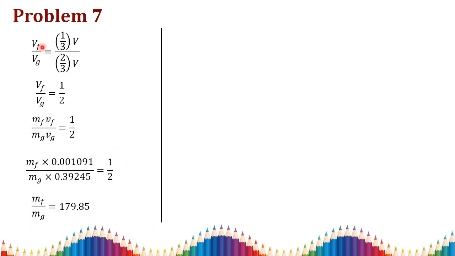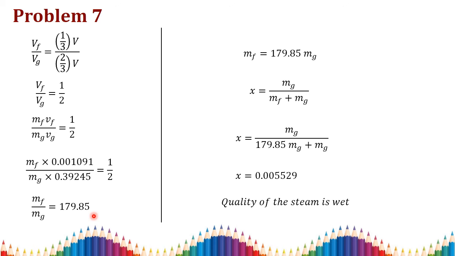We have to take the ratio between the volume of the fluid and the volume of the vapor. The given conditions are 1 by 3 of V and 2 by 3 of V, where V is the total volume. The total volume can be written as mass into specific volume. So the volume of the fluid over the volume of the vapor equals 1 by 2. At the given temperature of 150 degrees Celsius, the specific volume of vapor is taken from the steam table in the previous slide. You substitute those values to get mf by mg equal to 179.85. So I can write the equation mf equal to 179.85 mg.